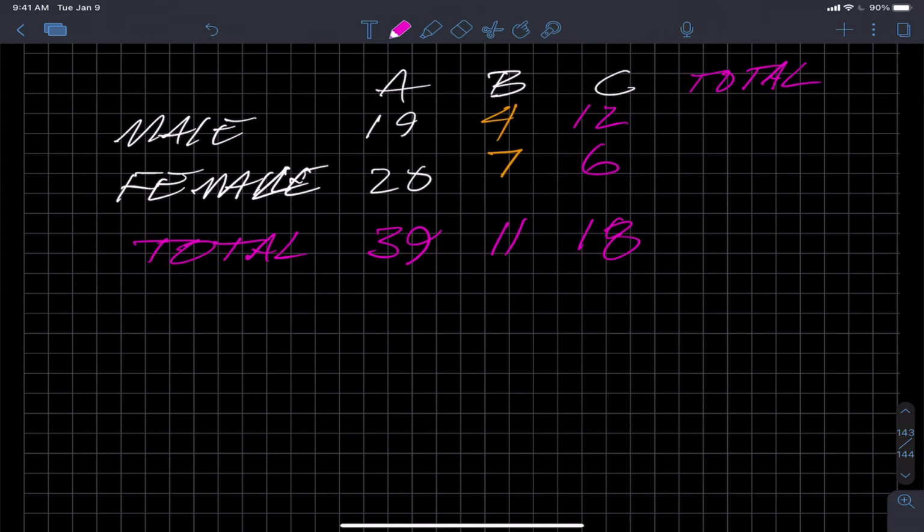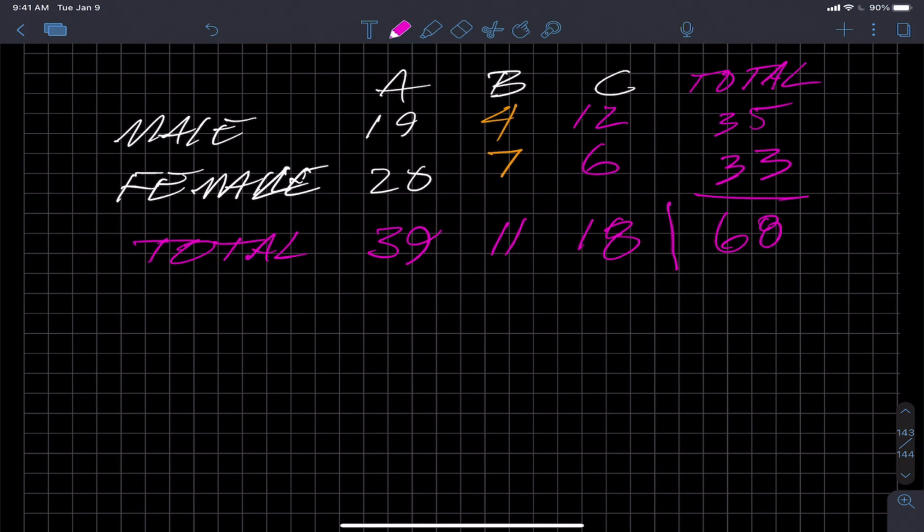And if I add across, I will find the total number of males that participated in this study. So 19 plus 4 plus 12, what's that, 23 plus 12, which is 35. So a total of 35 males. Females is 27 plus 6 is 33. So 33 females. So we can add these in both directions, this way and that way, and we should get the same number. 33 and 35 is 68. And 39 and 11 is 50, and 18 is 68.